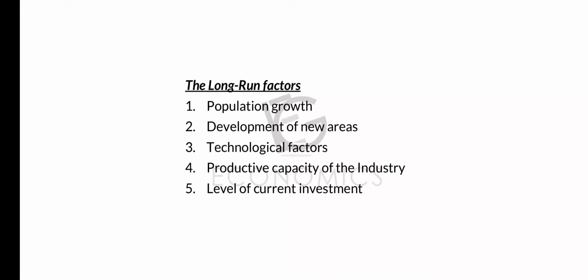In the last slide, we are going through the long run factors. What are the long run factors? Population growth. So if the population is growing positively, then we will have to make more investment, and if the population is decreasing, we will be having to make only less investment. The second one, development of new areas. If we expect new areas to develop, then of course the investment will increase. As we all know, when the government orders new special economic zones, then the investment in the nation increases, isn't it? The third one, technological factors.